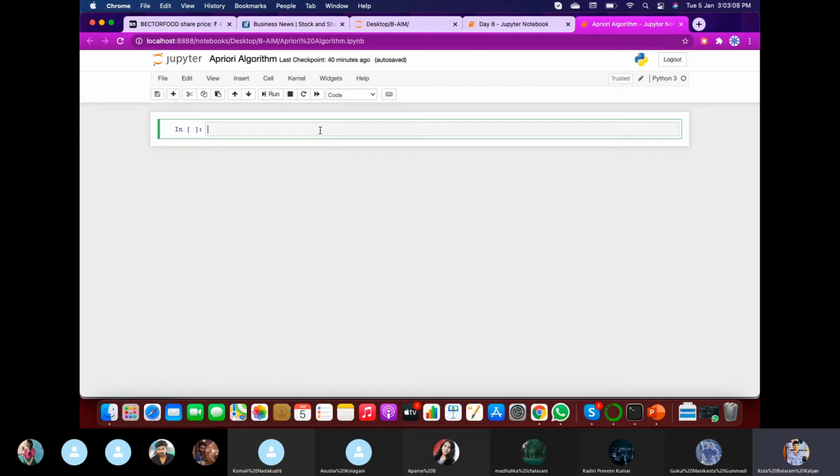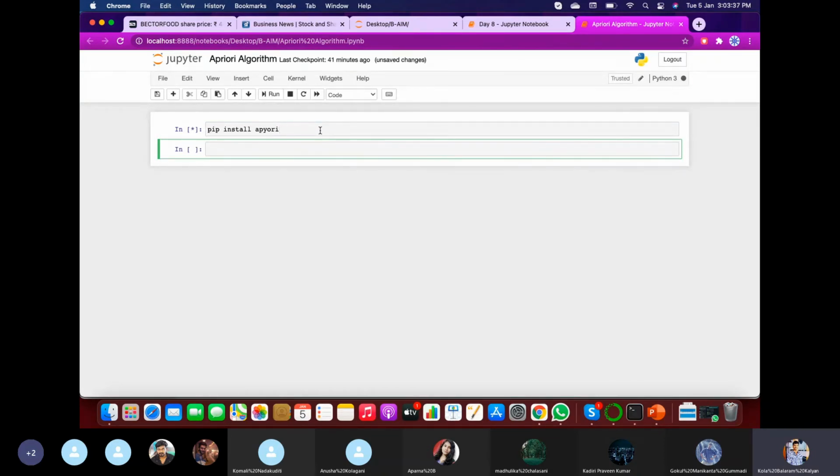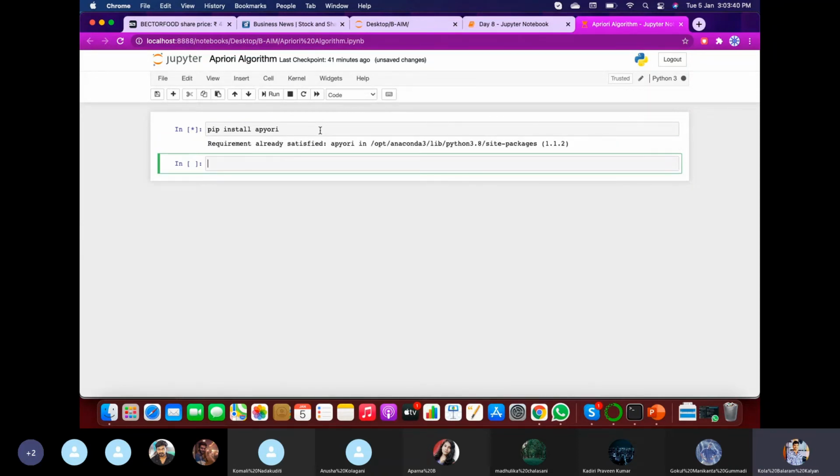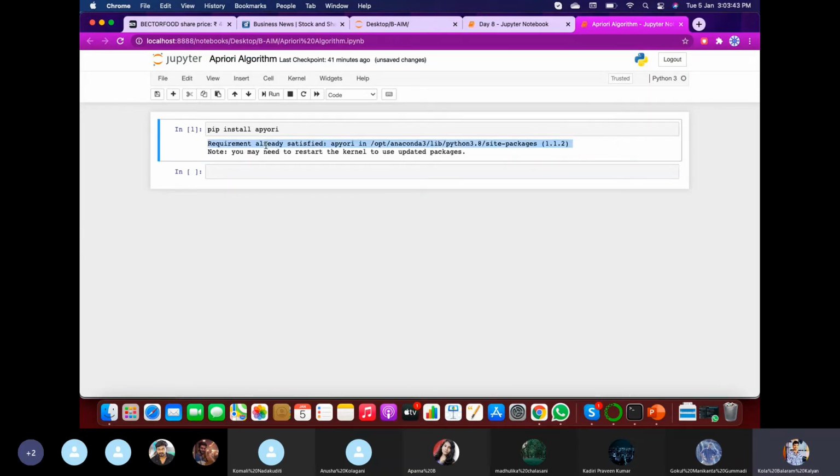Let us take a Python Jupyter Notebook file, and first install the module package required for this algorithm. For that purpose, you need to run pip install apyori, A-P-Y-O-R-I. Please check the spelling. If you have this package earlier, it will say requirement already satisfied. If there is no package, then it will install the package.